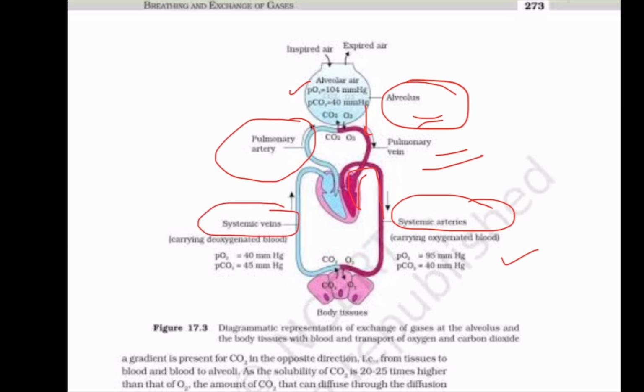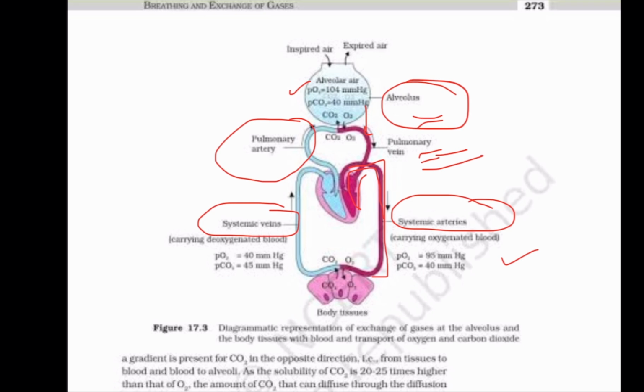Again, if you compare here, when the blood takes the oxygen, that is the oxygenated blood, the pink one is the oxygenated blood. So oxygen enters into the pulmonary vein, from the pulmonary vein into the left side of the heart, then it is pumped out through the aorta into the systemic arteries. Then these systemic arteries are rich in oxygen.